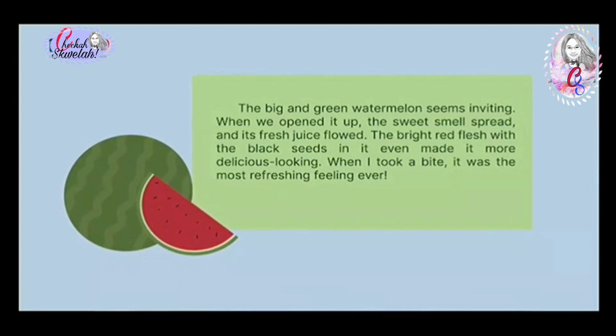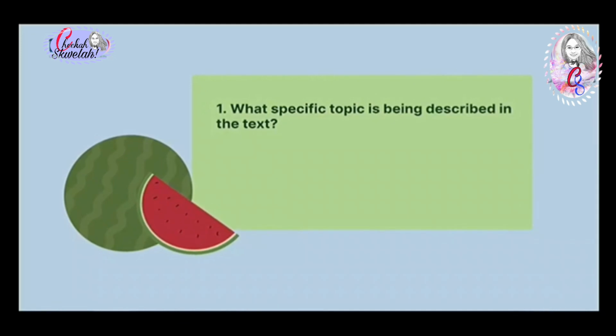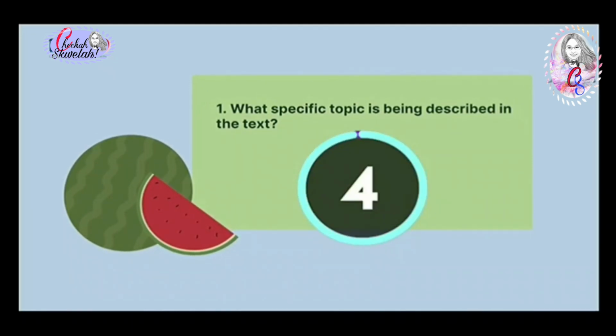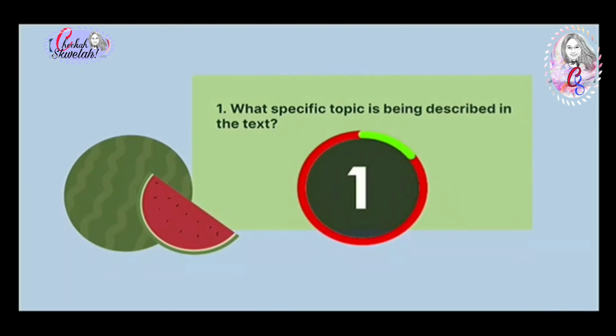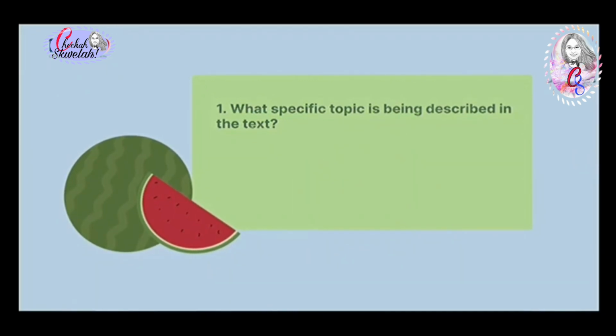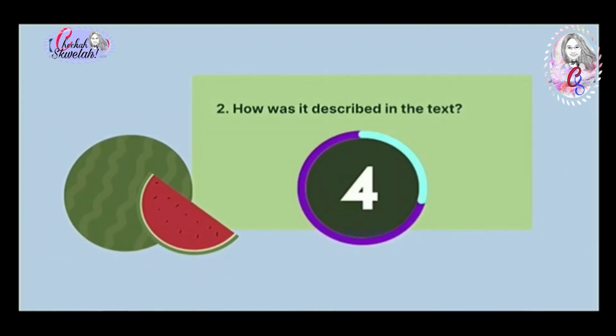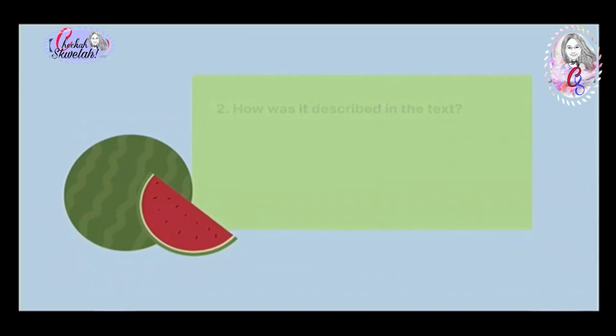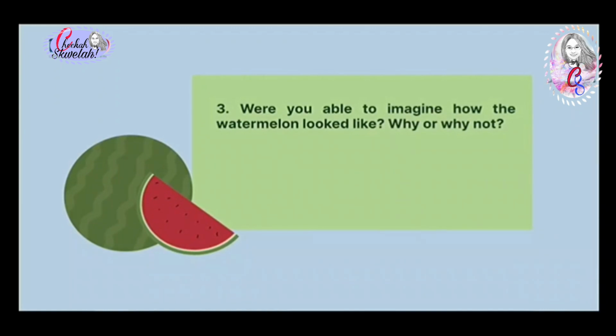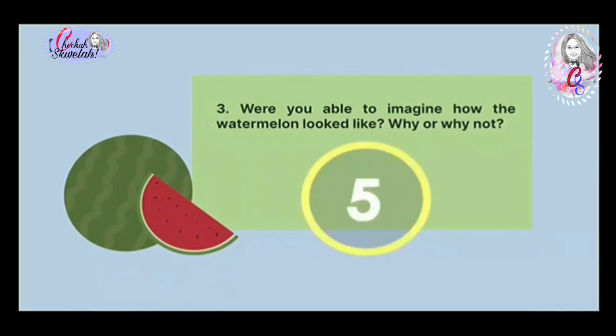These are the questions that you will answer for text type B. Number 1. What specific topic is being described in the text? Number 2. How was it described in the text? And number 3. Were you able to imagine how the watermelon looked like? Why or why not?